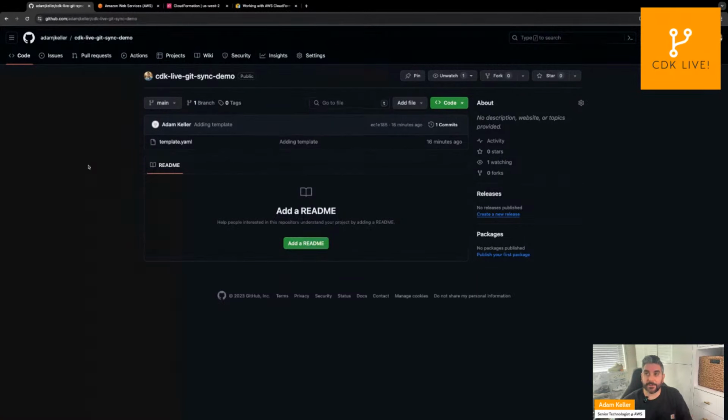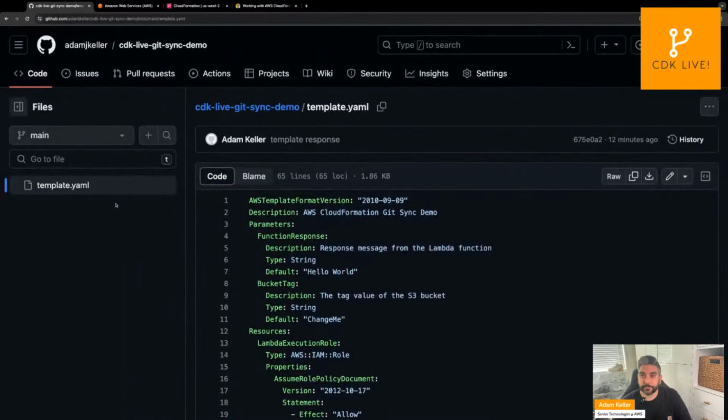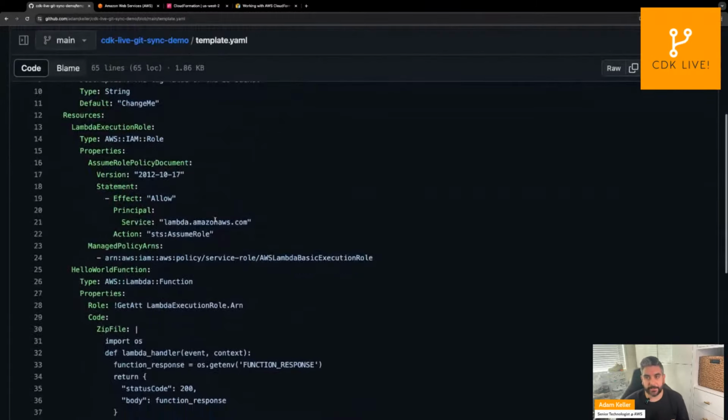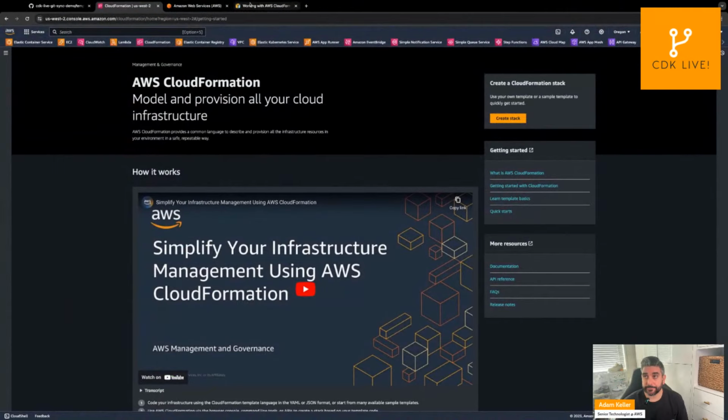Okay, so again, I mentioned here's that Git repo. This is that template file I was looking at. Let's zoom in a couple notches here. And you can see the same template is here. So now let's head over to the console.